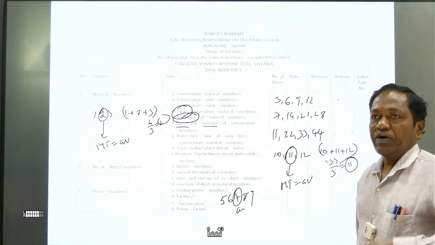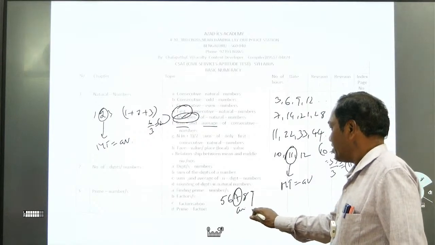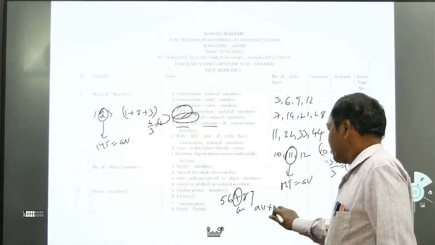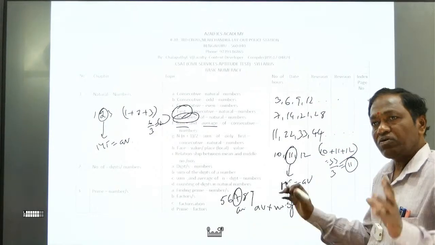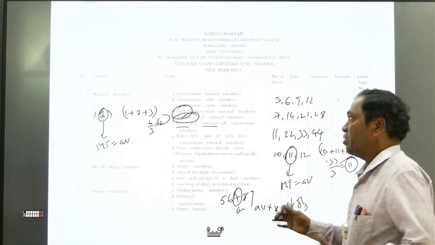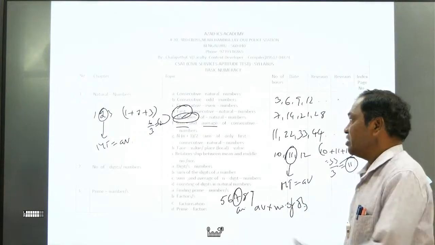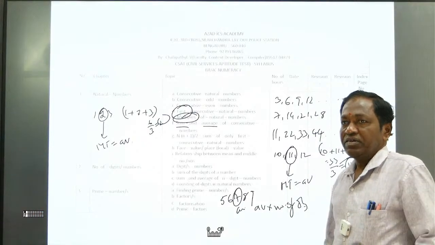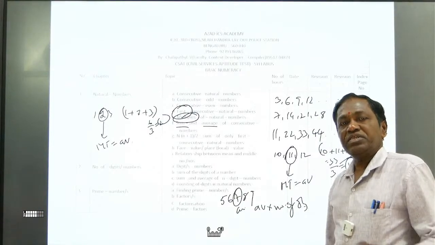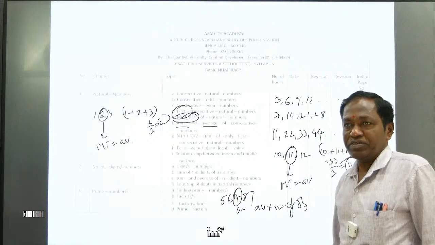When you want to know the sum, what happens? Average multiplied by the number of observations. Always keep the average first, multiplied by the number of observations. That is the sum and average of consecutive numbers, whether it is odd numbers, consecutive natural numbers, even numbers, or multiples of numbers also.